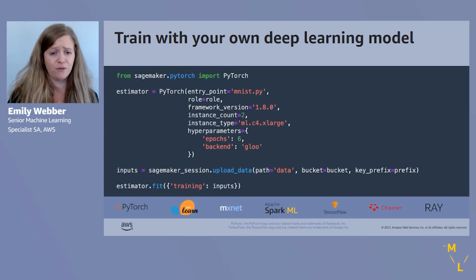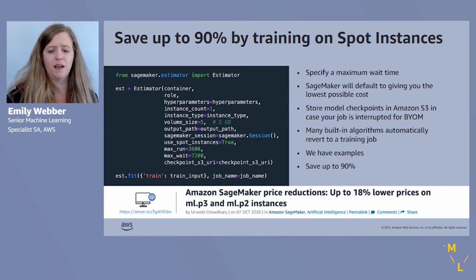And again, you can define your instances right up here. So we have 2 instances. These are C4 XLs, et cetera, life goes on.